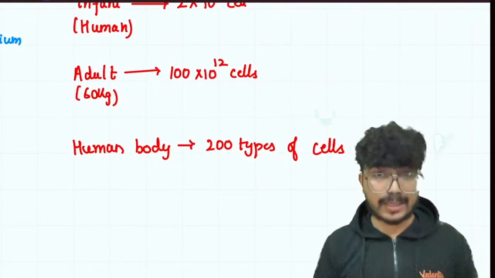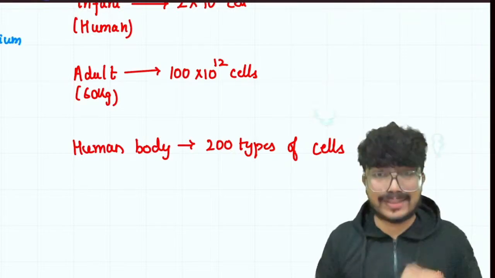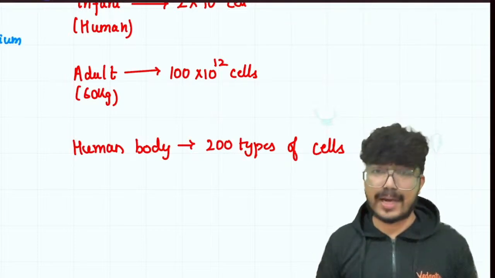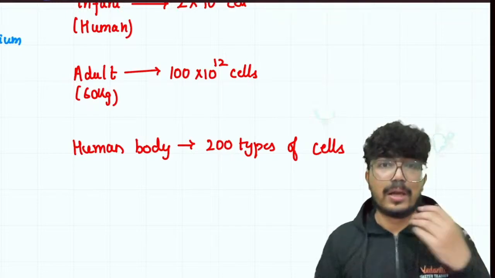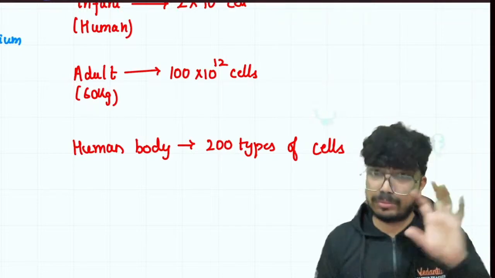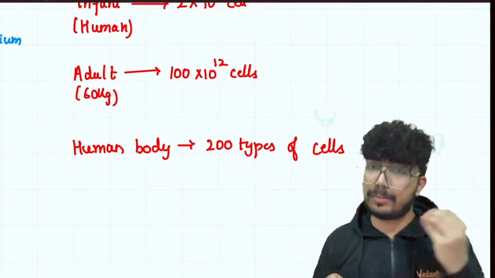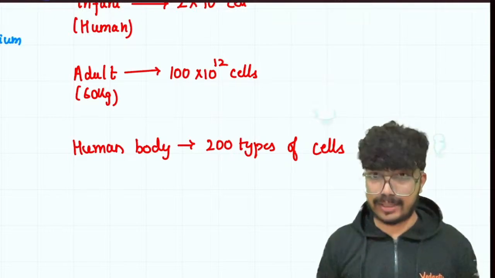The cells making up the connective tissue, muscular tissue, nervous tissue, the neurons, nephrons, bone cells, cartilage cells, etc. So we have somewhere around 200 different types of cells in the human body, right? And an adult weighing around 60 kg is going to have 100 trillion, or 100 into 10 to the power 12 cells, correct? I hope it is clear till here. Everything is clear till here.